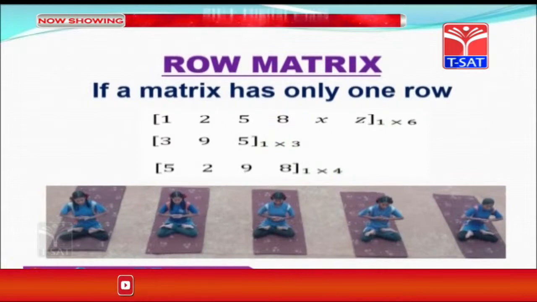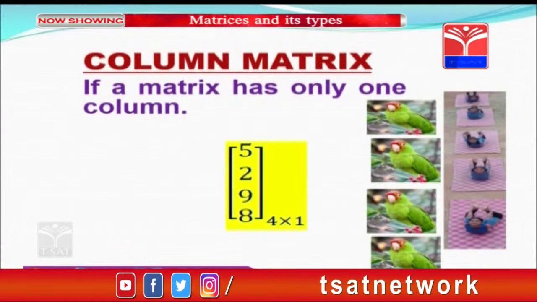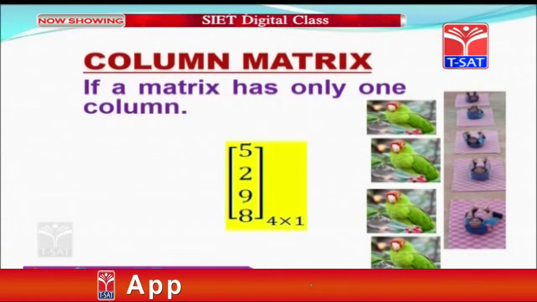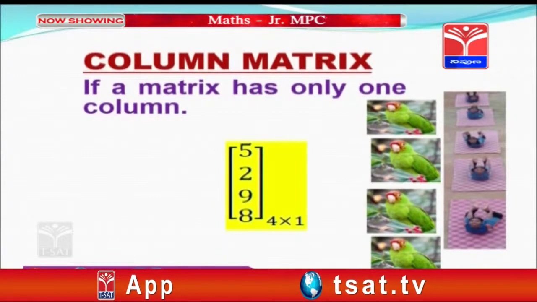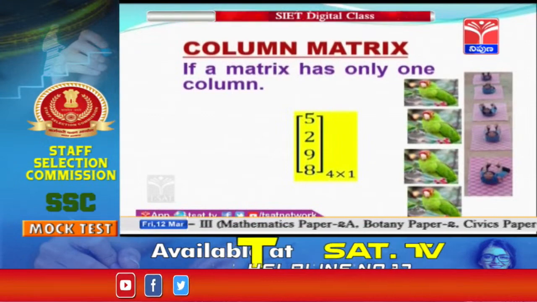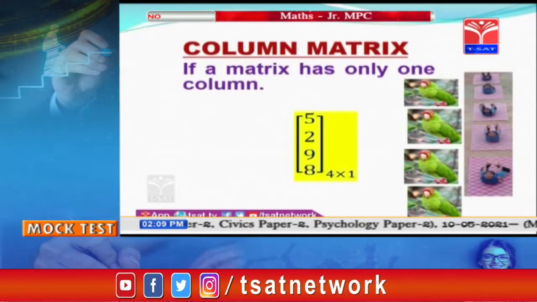Now let us move on to the another matrix, that is column matrix. If a matrix has only one column, then that matrix is called as column matrix. Now let us see an example here. Here in the example we have only one column and 4 rows. So 4 by 1 is the order for this example.